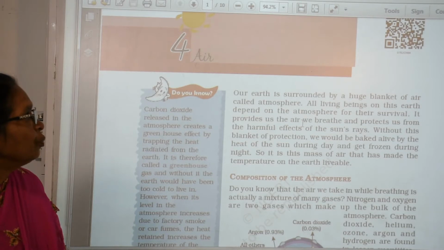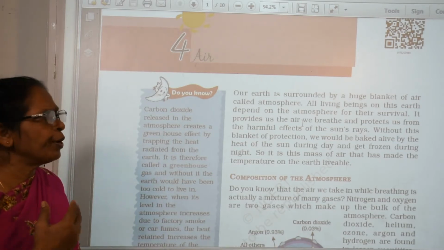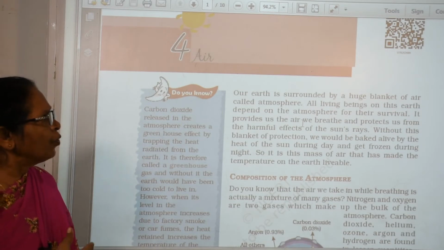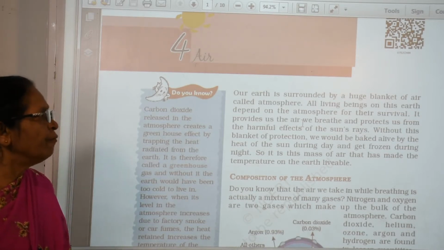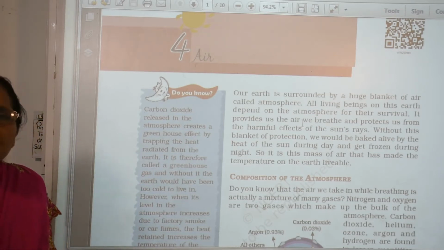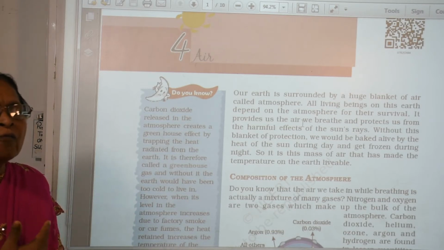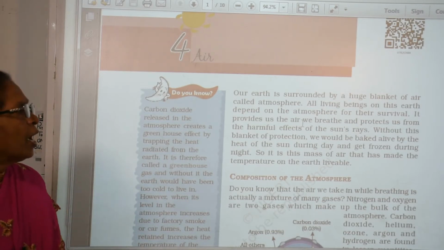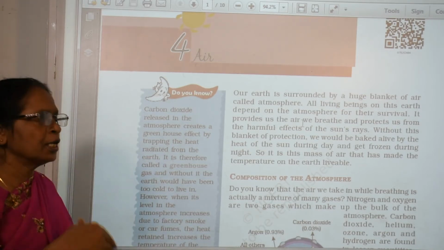All living beings on the earth depend on the atmosphere. All of us, children, depend on the atmosphere for the survival of our life. It provides us the air we breathe and protects us from the harmful effect of the sun rays. The air which we breathe, we get from the atmosphere, and it also protects us from the harmful rays of the sun.